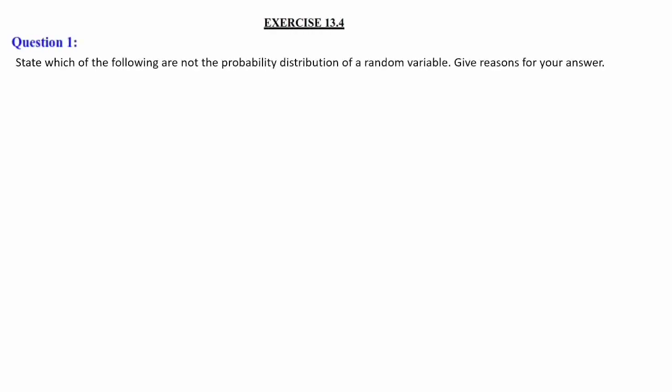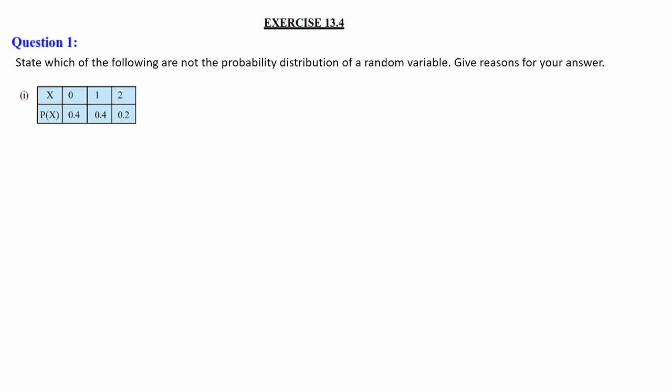Next we shall discuss the exercise questions. Question number 1. State which of the following are not the probability distribution of a random variable. Give reasons for your answer. The first table is x values 0, 1 and 2, and probabilities of x are 0.4, 0.4 and 0.2. We have to state whether this table represents the probability distribution of a random variable or not.